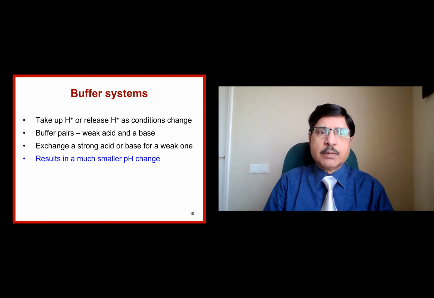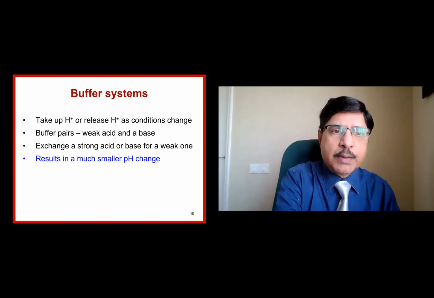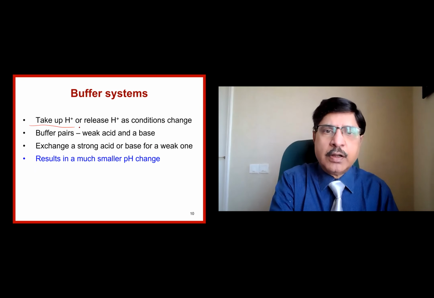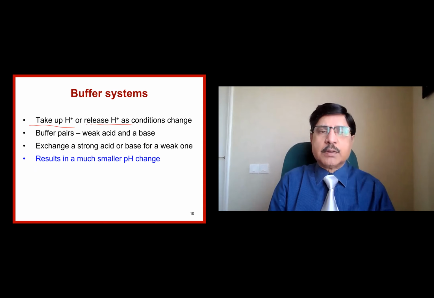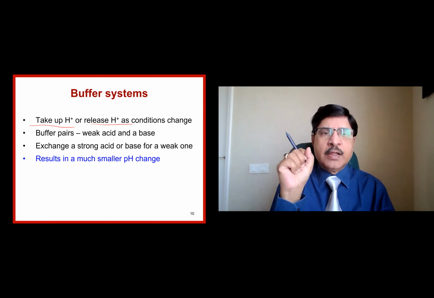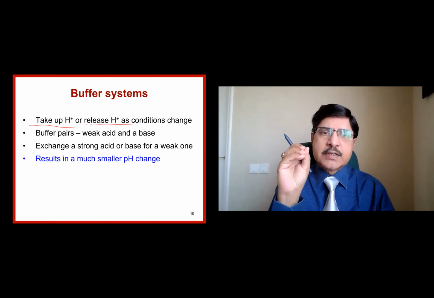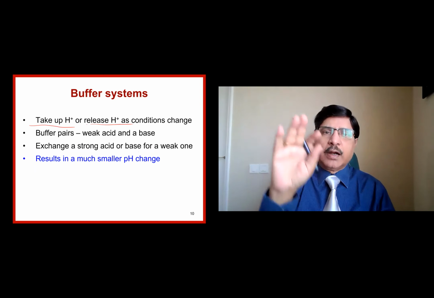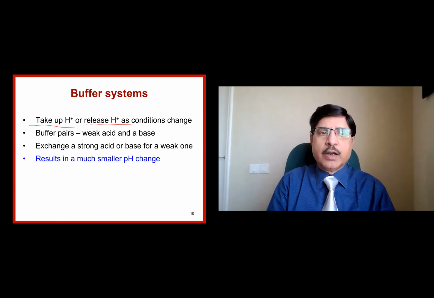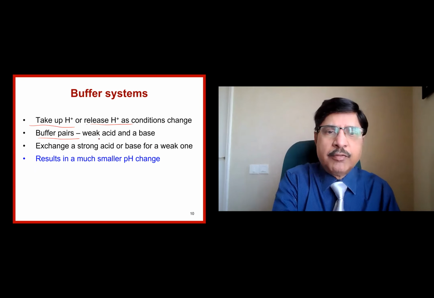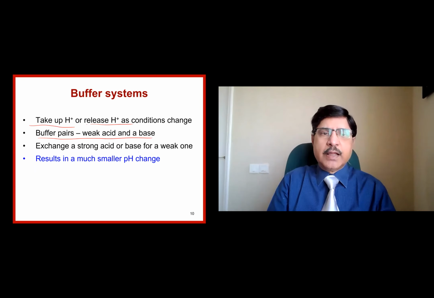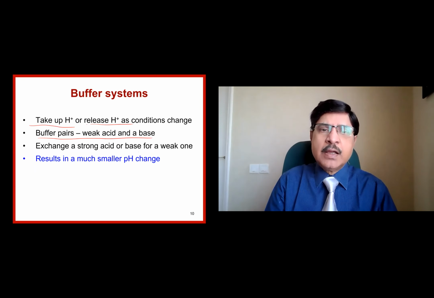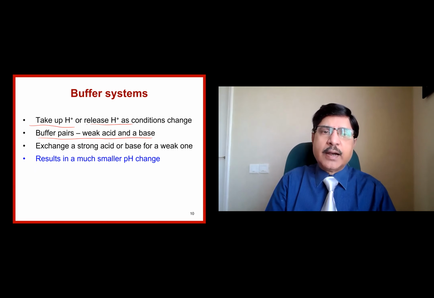Then the buffer systems, these are the ones which take up the excess hydrogen, or release hydrogen to neutralize the bicarbonate. When there is excess hydrogen, the buffer absorbs the hydrogen ions like a sponge. When there are fewer hydrogen ions and base excess, the buffer will release the hydrogen ions and try to balance the bicarbonate. Buffers are always a pair of a weak acid and a base. They exchange a strong acid and a base, and weak acids means acids which do not dissociate readily.